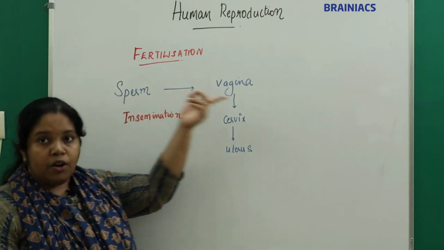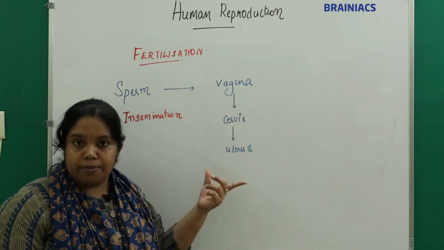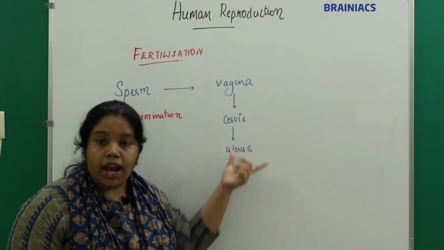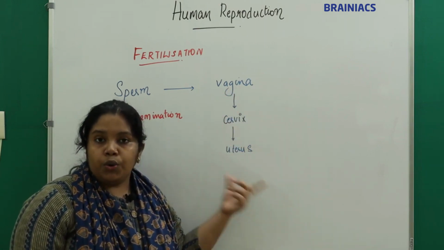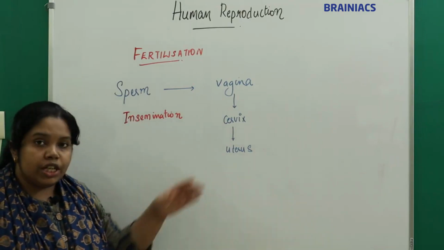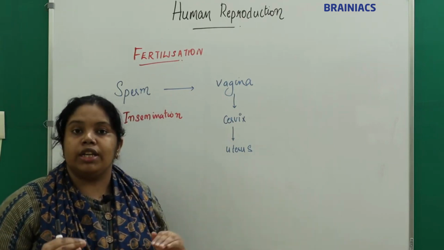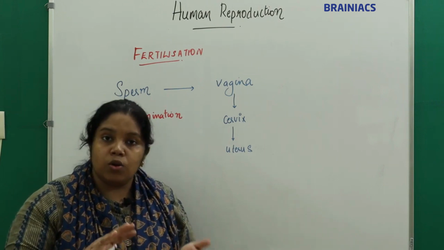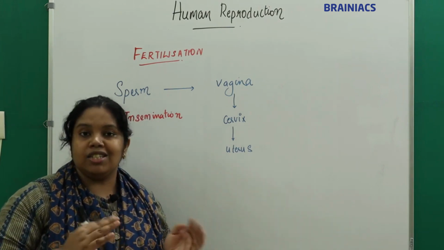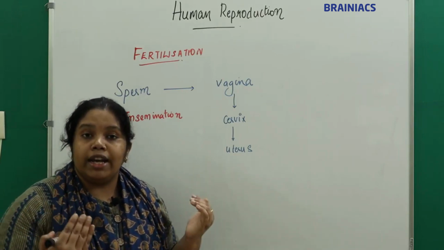So this sperm which gets deposited at the vagina by insemination will now start to move. It will move from the vagina to where? To the cervix and to the uterus. On reaching the uterus, the sperm will attain maturity so that it can penetrate the ovum. It will undergo some physiological changes which make the sperm capable of fertilizing the ovum.